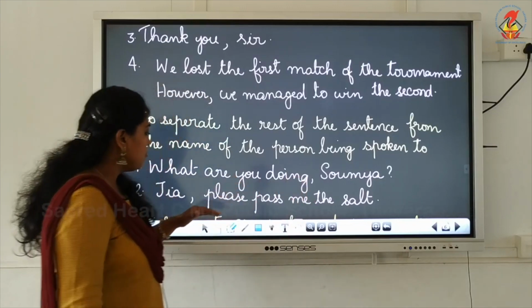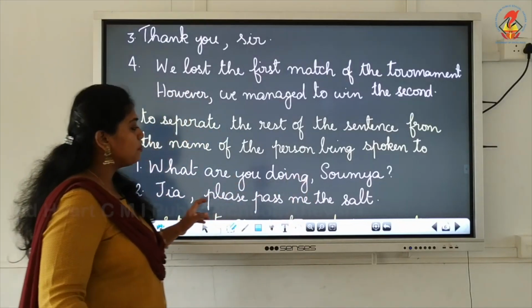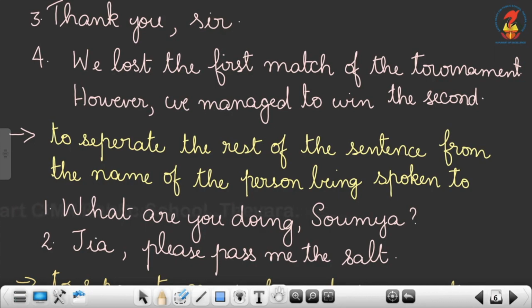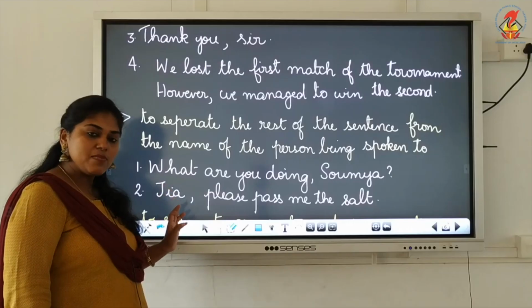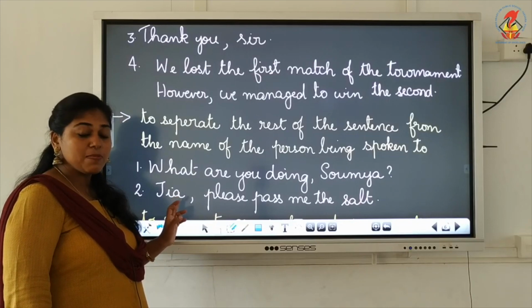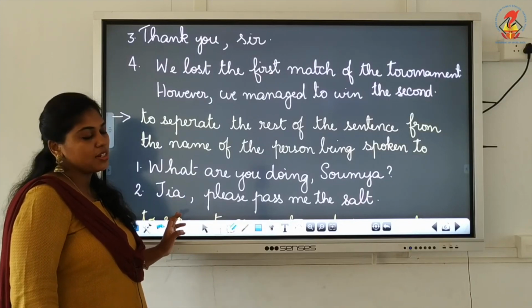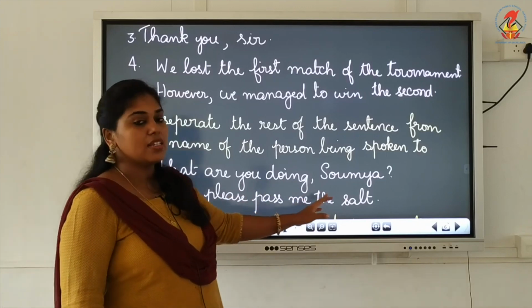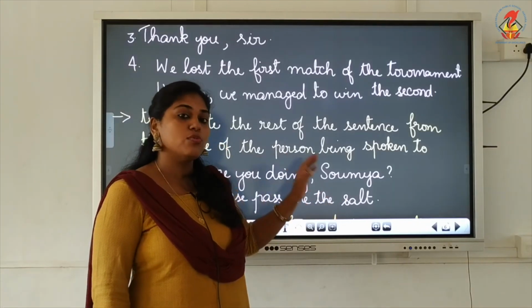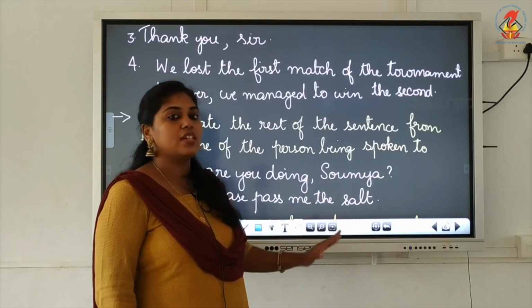Understood? But look at this sentence, Jia, please pass me the salt. There the name is mentioned in the beginning. So there you have to put the comma after the name. Okay. So if the name is mentioned in the beginning of the sentence, you have to put the comma after the name. If the name is mentioned at the end of the sentence, then you have to put a comma before the name. Okay.